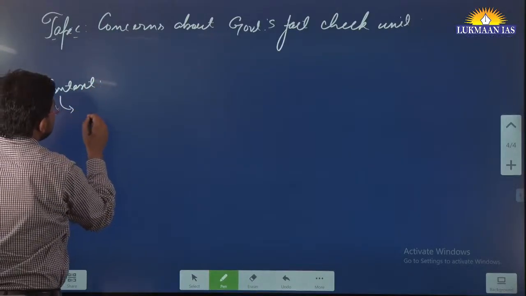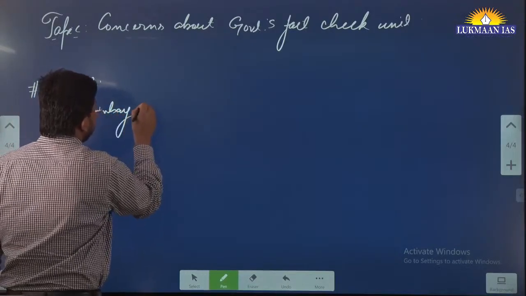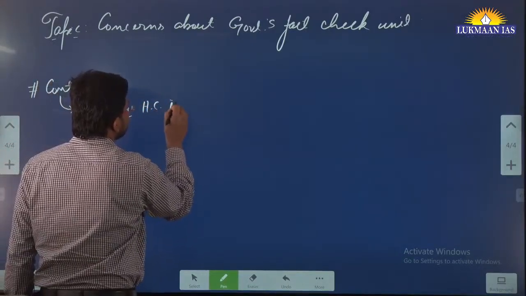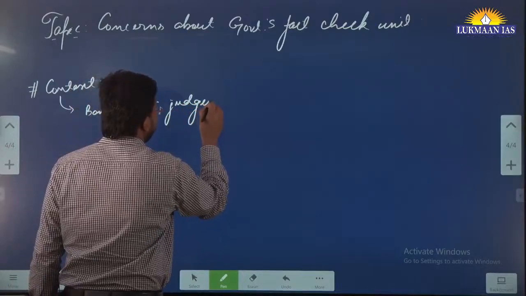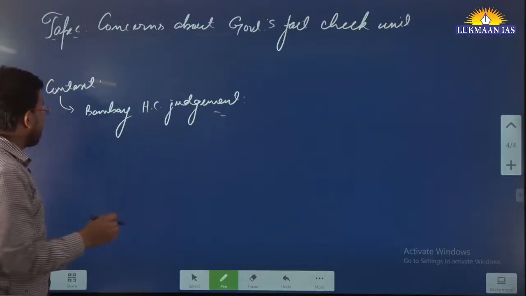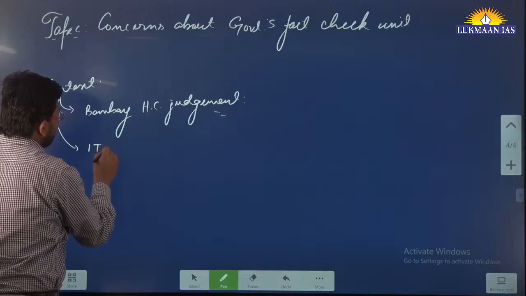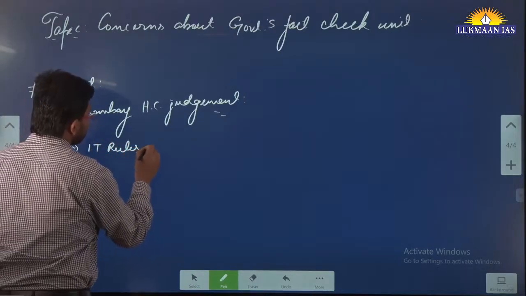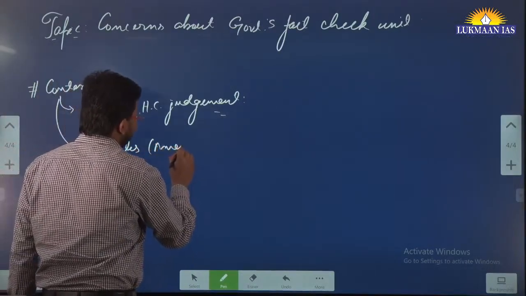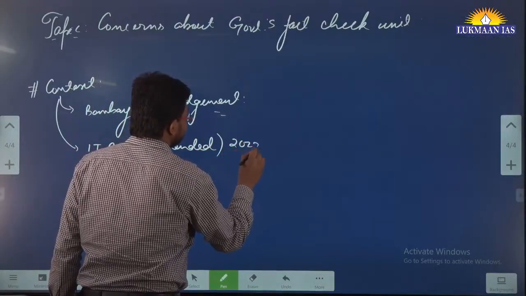The context of this topic is a Bombay High Court judgment. The Bombay High Court judgment was related to the IT rules, which were amended in 2023.